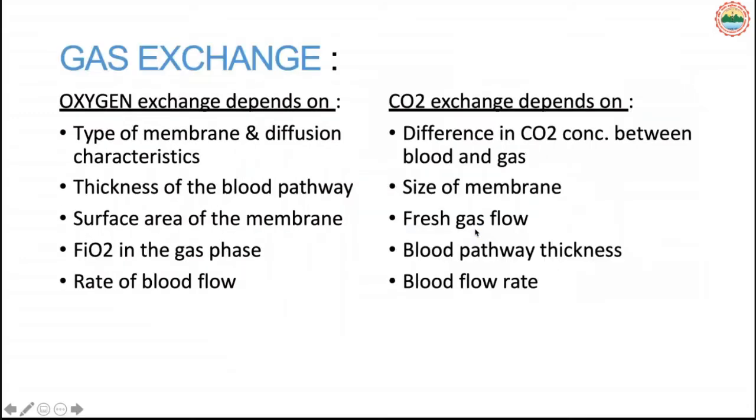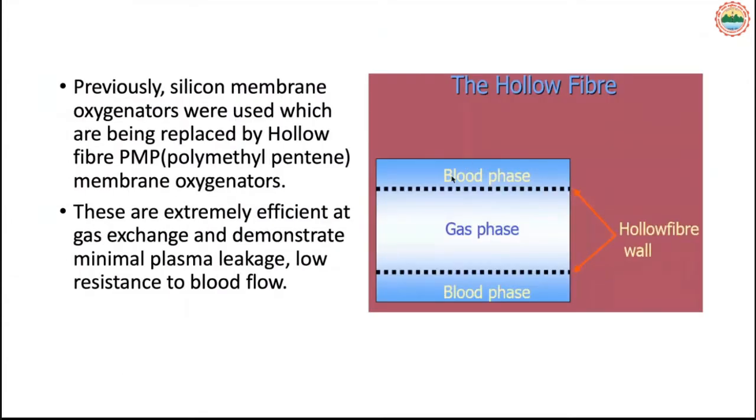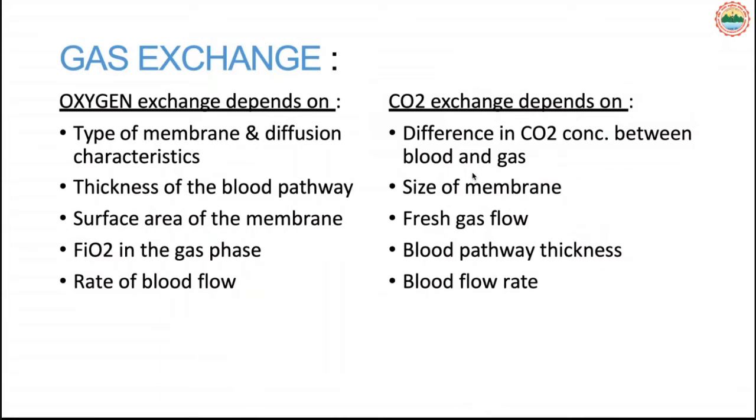Oxygen exchange depends on the type of membrane that is used, and the diffusion characteristics of the membrane, and the thickness of the blood phase, which also affects how much oxygen is exchanged from the gas. If there is more gas and a thinner blood layer, then the blood will oxygenate more rapidly and efficiently.